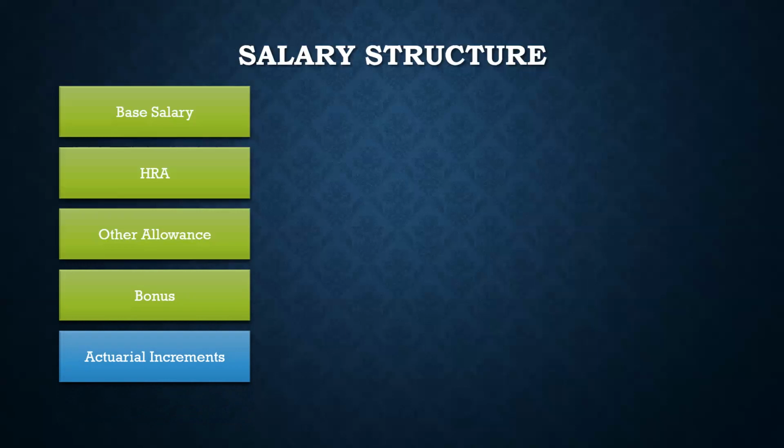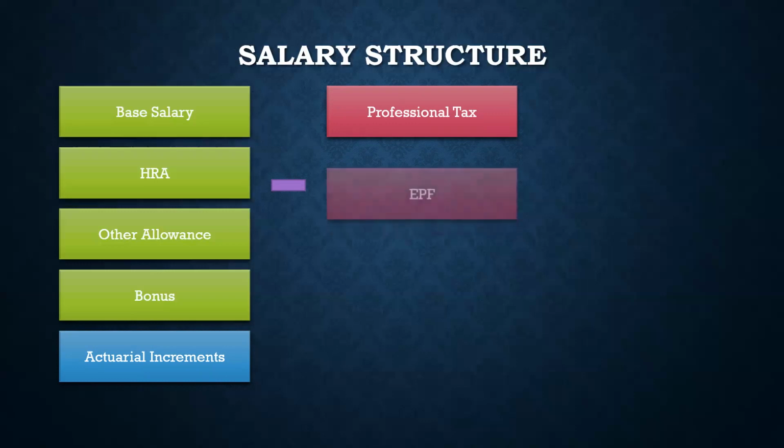Many companies these days have moved away from that salary increase thing, and they are giving one-time bonuses. So that would also come and increase your salary, right? But that is not applicable to everyone. That's why I highlighted it in a different color. So from this, the professional tax gets deducted. Now, professional tax depends on the city that you are working in. Usually, we work in the metros, where professional tax applicable is 200, 300 rupees. So that is getting deducted.